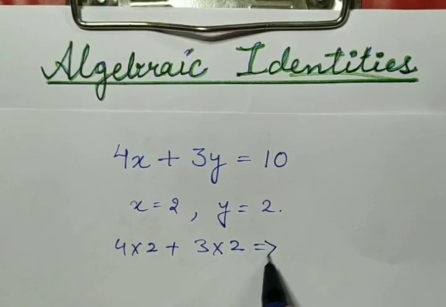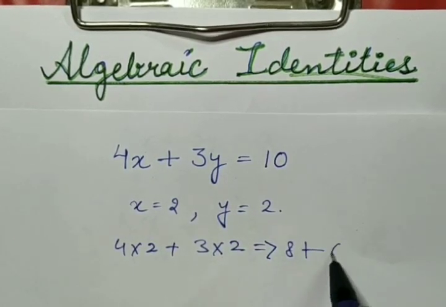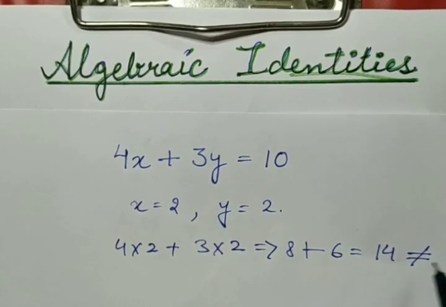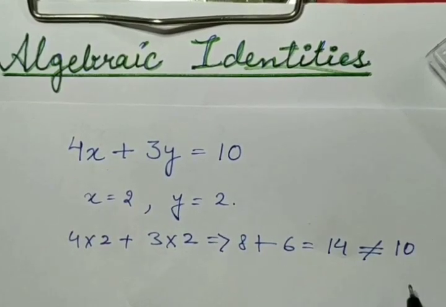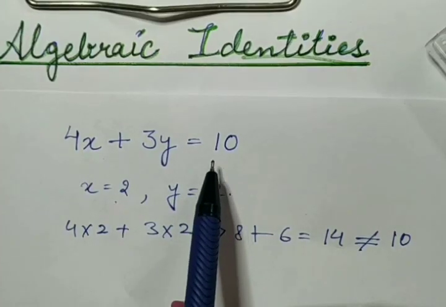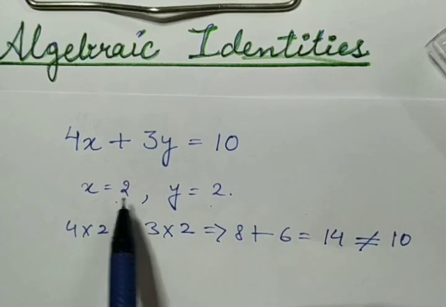What we will get? 4 2s are 8 plus 3 2s are 6. So we got 14. That is not equal to right hand side. As right hand side we are having 10.